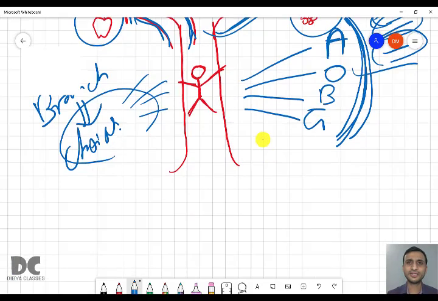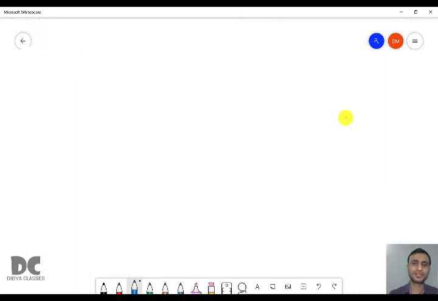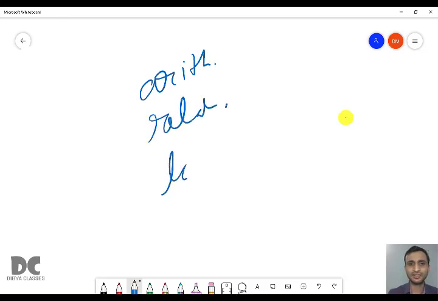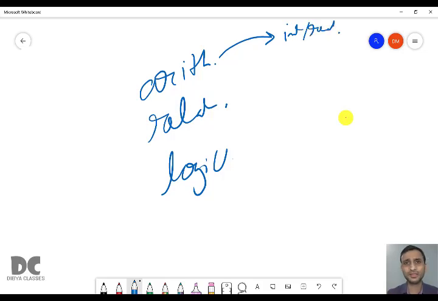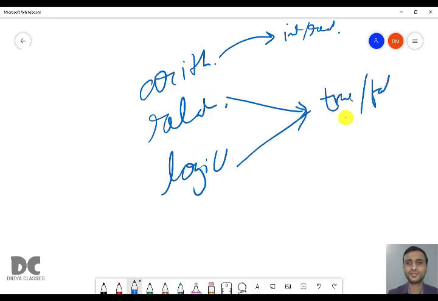So in Java, in chapter 3, you have already studied different types of expression: arithmetic expression, relational expression, and logical expression. Arithmetic expression will give some integer or real value because it is a mathematical calculation, whereas relational and logical will give you either true or false.